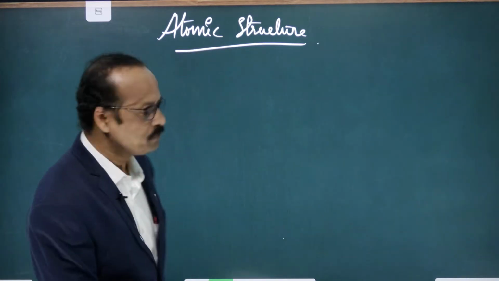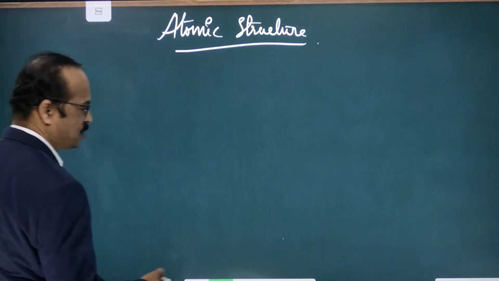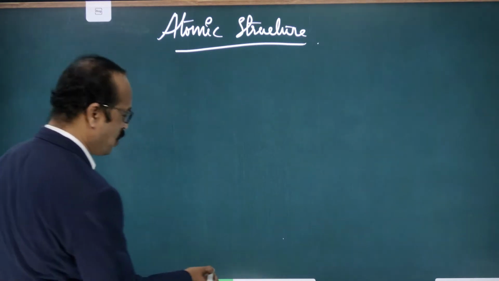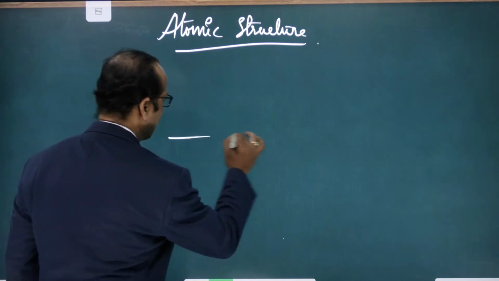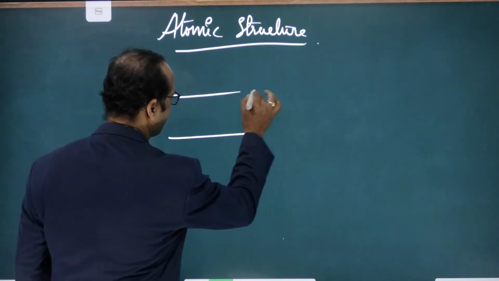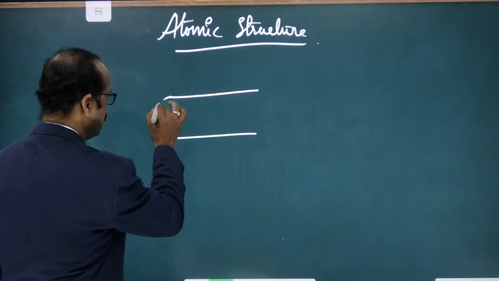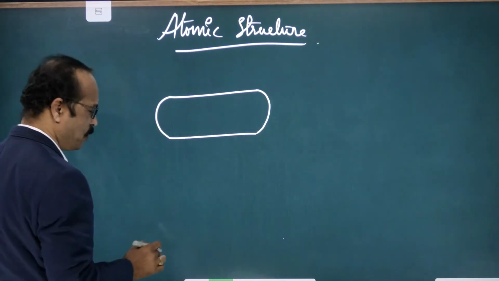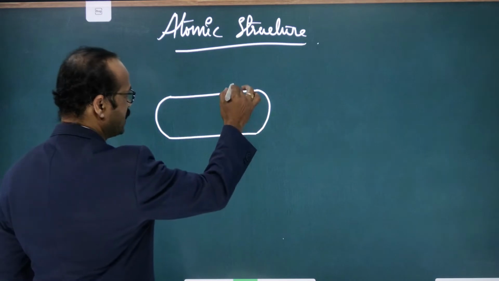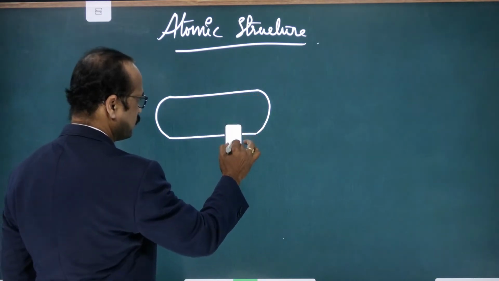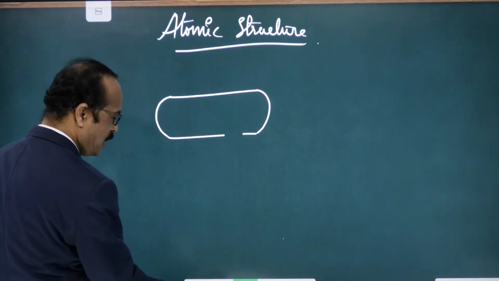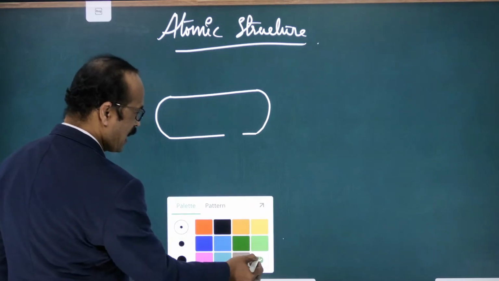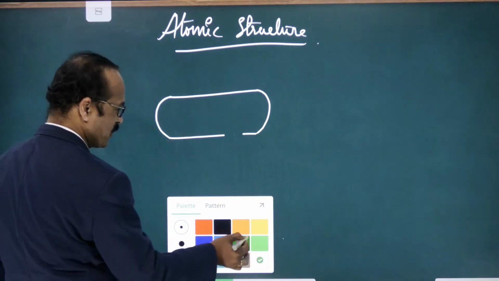So students, now listen here. A discharge tube is nothing but a small glass tube. This is a glass tube of about nearly 60 centimeters, and in this glass tube two electrodes were fitted.